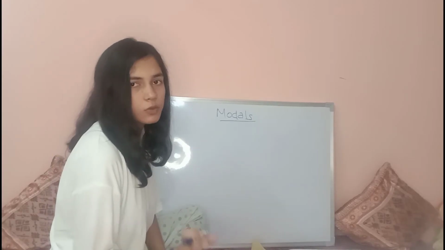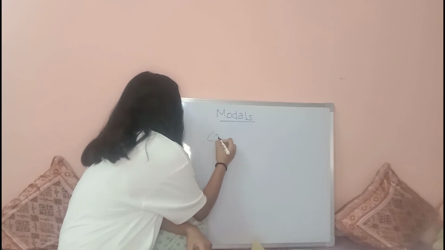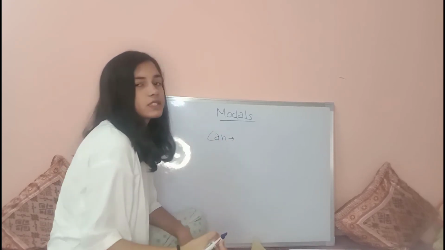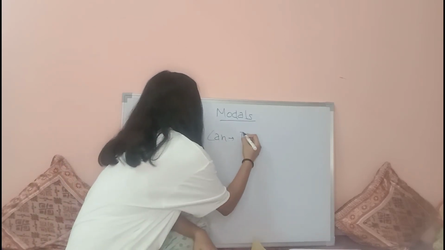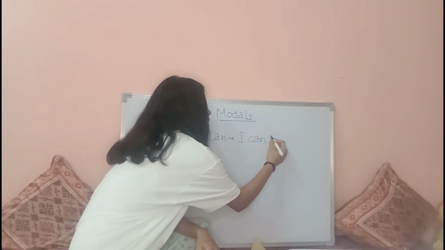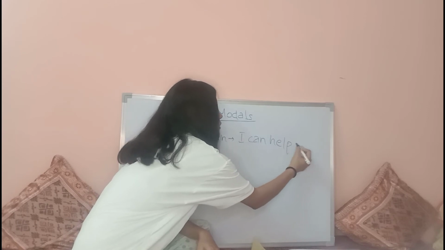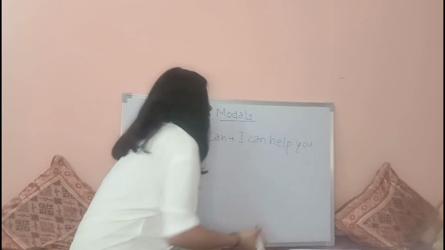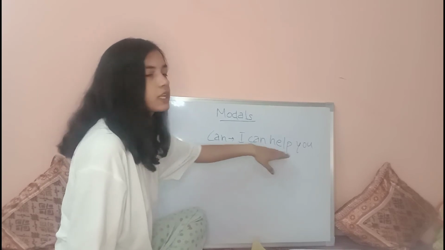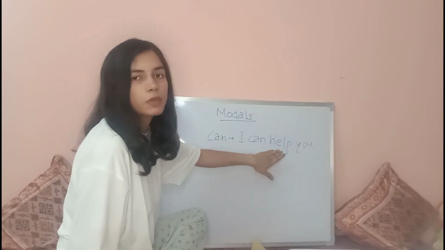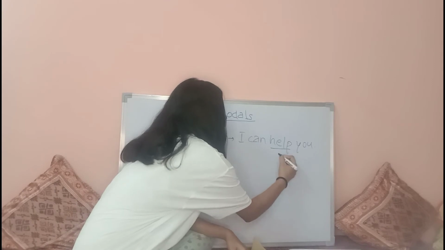So in modals, what I was saying, like can. If I say I can help you, here you could see what is the main verb of the sentence. I can help you. Help is the main verb here.